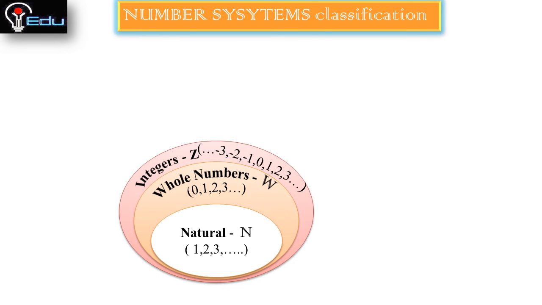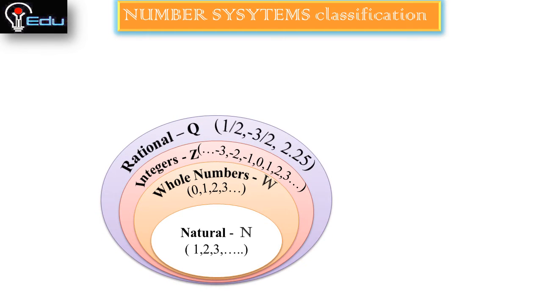Next are integers, represented by the letter Z, which include all the whole numbers and natural numbers and also negative numbers, so -1, -2, -3 and so on. These are called negative integers, and 1, 2, 3, 4, 5, 6, 7 and so on are called positive integers. Okay, 0 is neither a positive nor a negative integer.